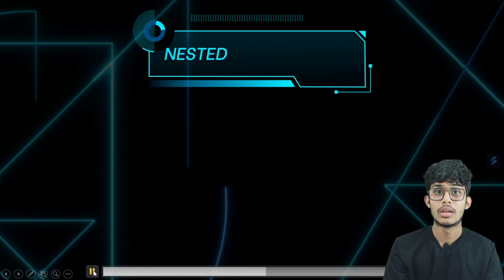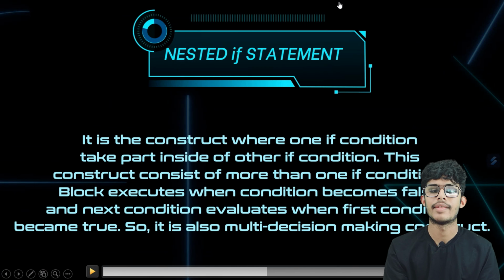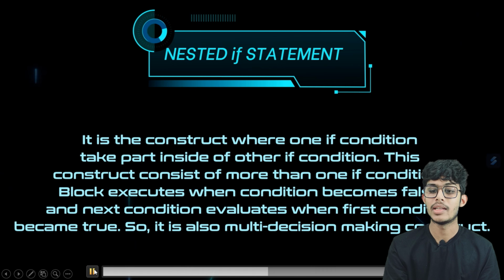The fourth statement is the nested if statement. It is the construct where one if condition takes part inside another if condition. This construct consists of more than one if condition. A block executes when a condition becomes false, and the next condition evaluates when the first condition becomes true. So it is also a multi-decision making construct.